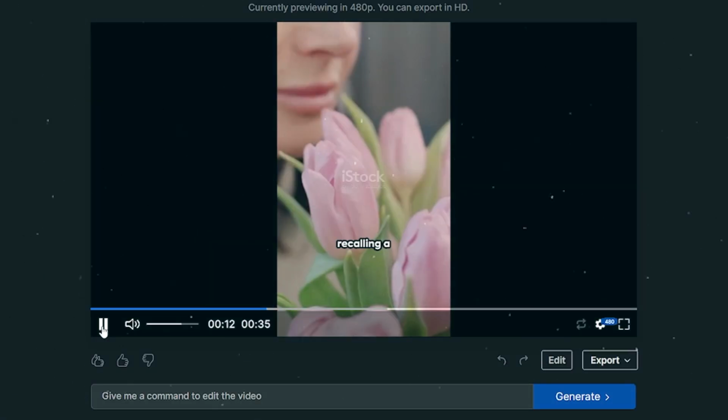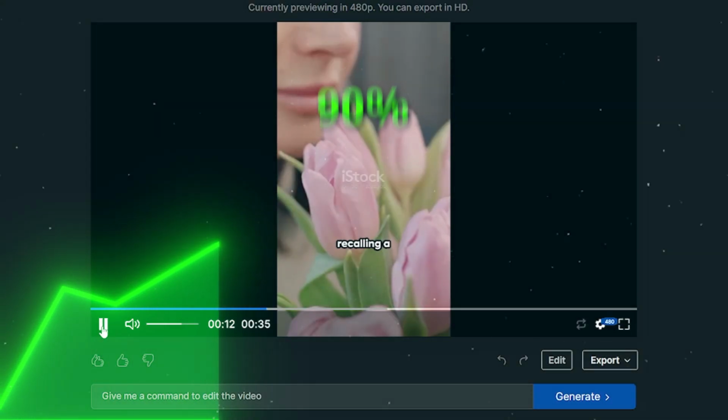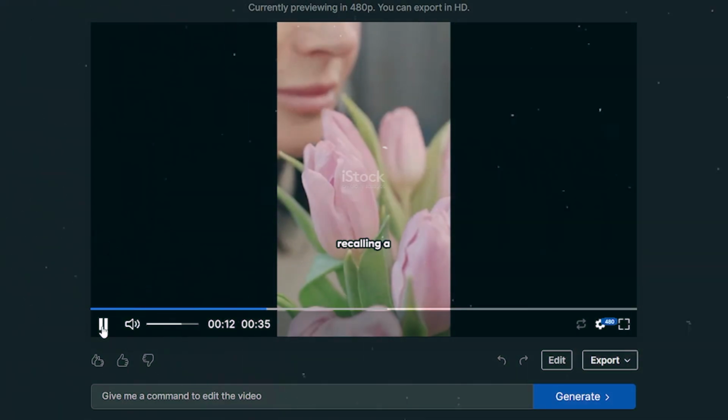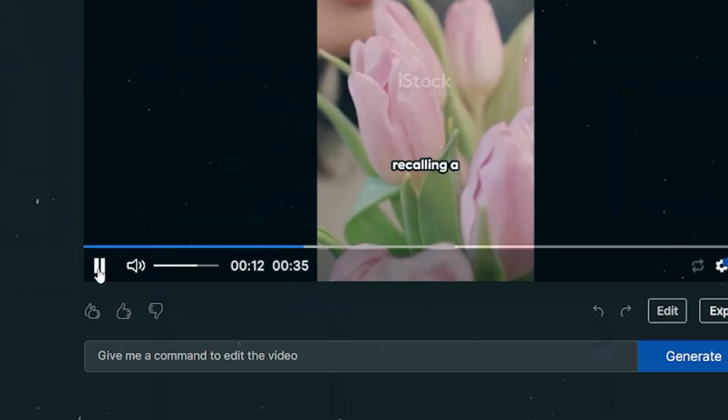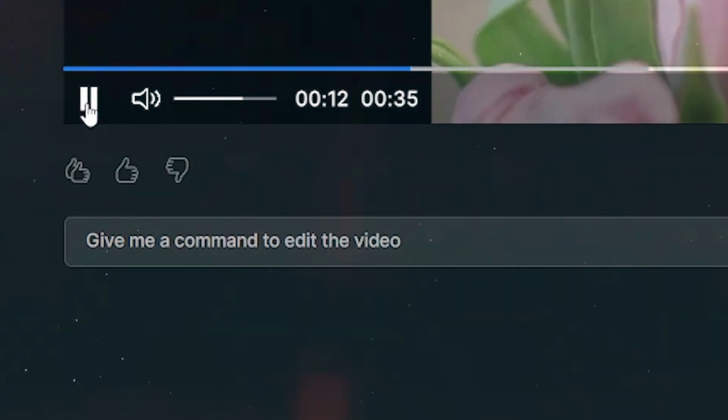I can choose to publish this as is and it will still be better than 90% of the content out there. But I think we can make a few changes and make it look even better. And we can do this very easily using this prompt box under the canvas and just give the AI additional prompts for the changes we want.